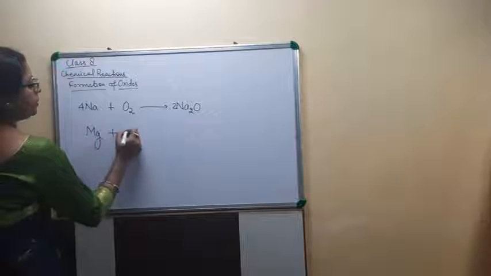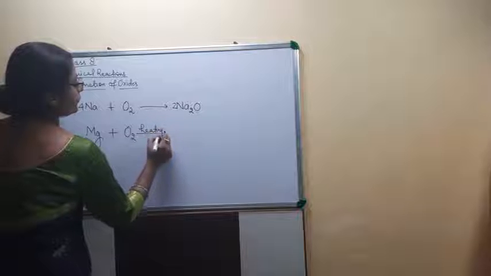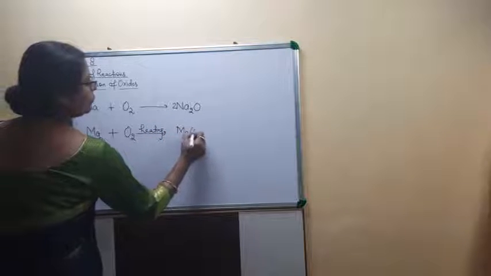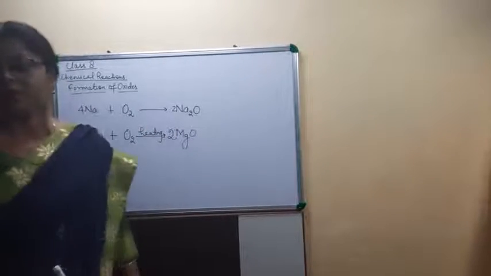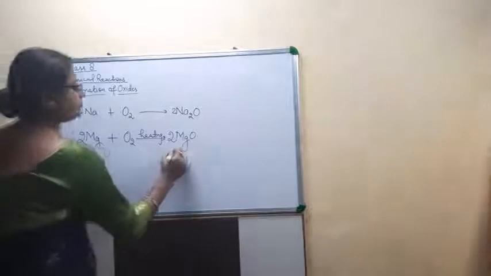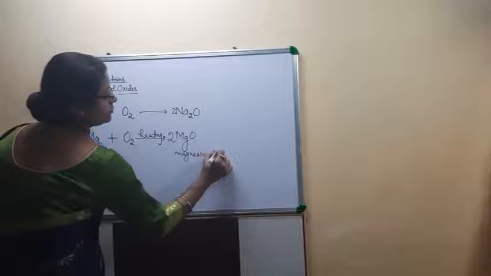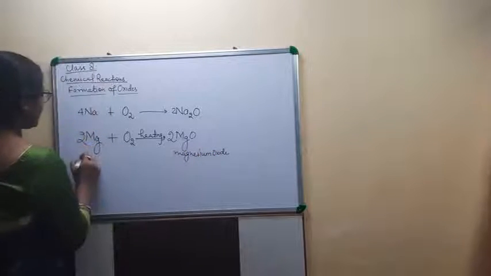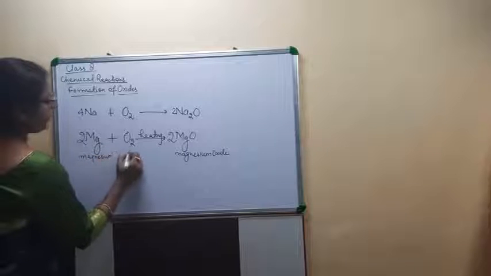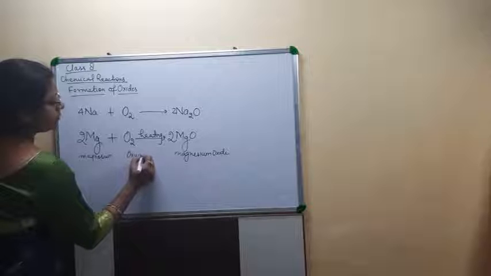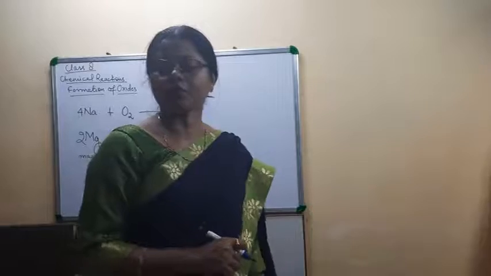Means magnesium plus oxygen, on heating, forms MgO, magnesium oxide. So this is the magnesium. When it reacts with oxygen, it forms, on heating, magnesium oxide.